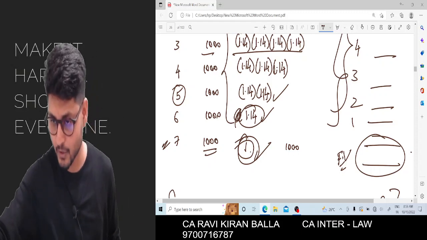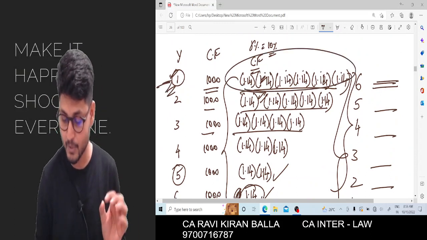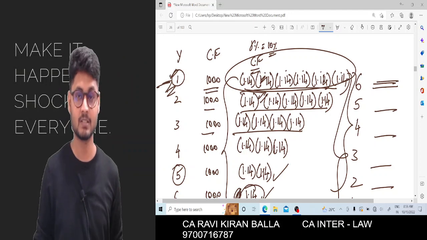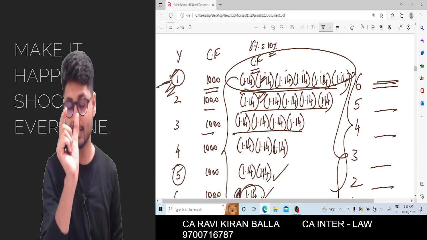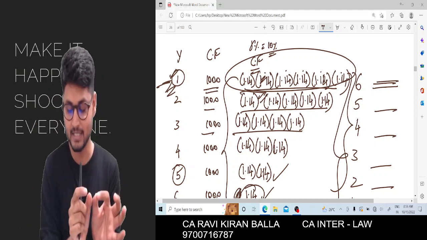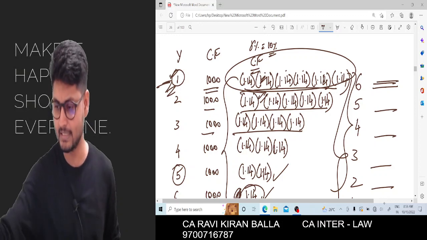In this particular year, here there are 6 times 1.14, there are 7 times 1.14. So the only term which is the difference is 1.14, that we need to multiply. So the formula will be very, very easy.